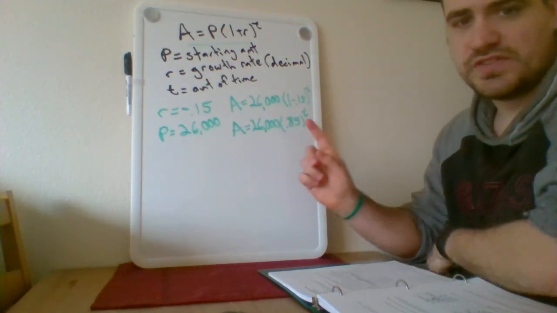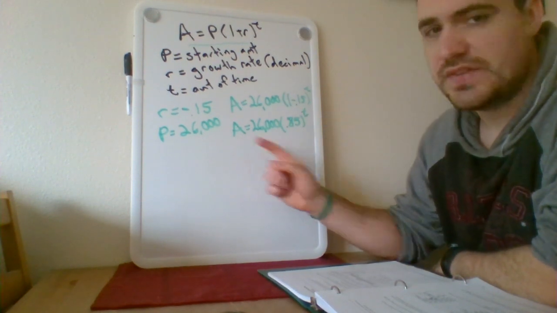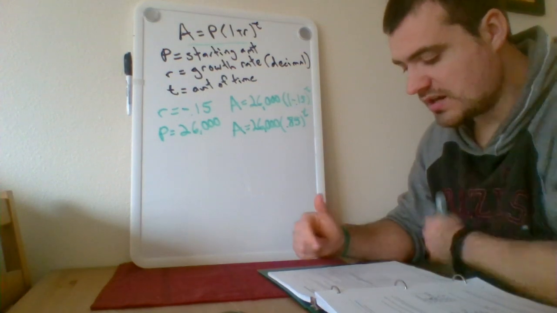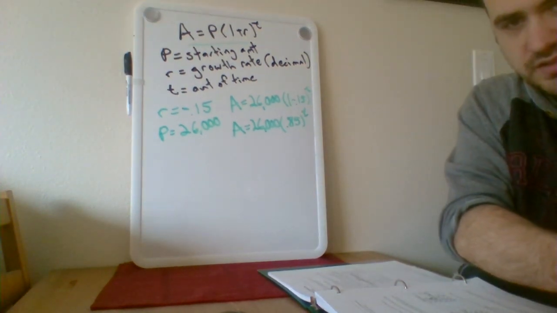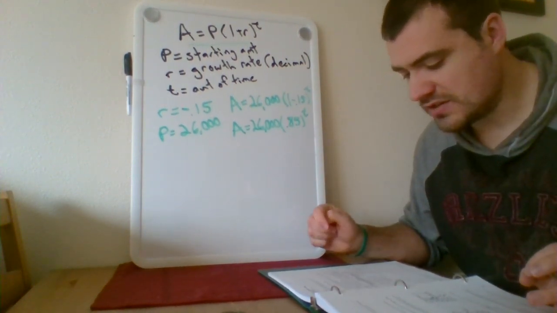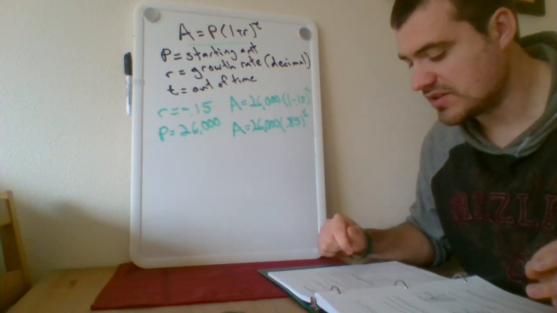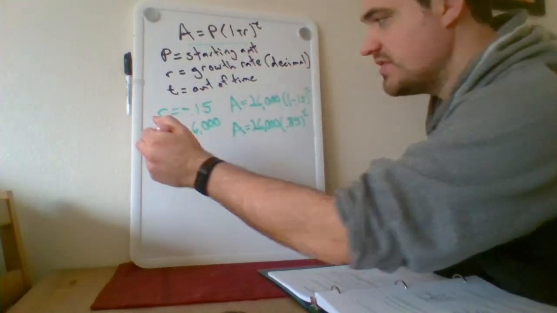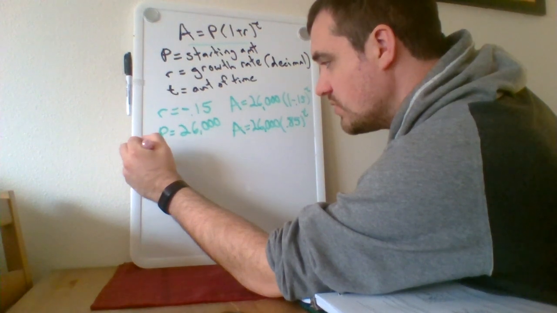Okay, hopefully you'll notice that what this allows us to do now is to put in values for T and figure out the value of the car after a certain amount of time. So if we look at our table now, let's go ahead and do the first one together. We're asked to figure out the value of the car when it is 1 year old. And they give us a spot to put our calculation and a spot to put the value. So I'm going to try to do that here on my whiteboard. So I'm doing it for 1 year old.